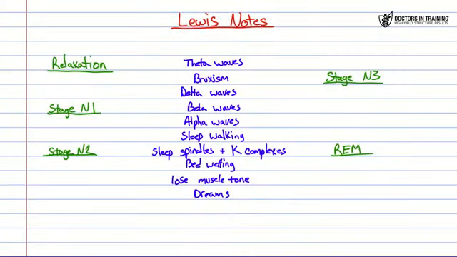All right, so let's do a rapid Lewis Notes just to cement these in our minds. All right, everybody, welcome to another Lewis Notes, and we're talking about stages of sleep, and we're going to do a matching game here like we usually do, and we're going to put all the high-yield stuff where they need to go. So the first one we have here are the theta waves.